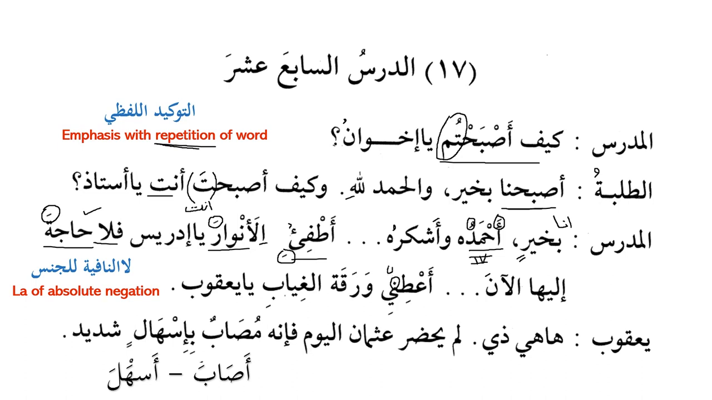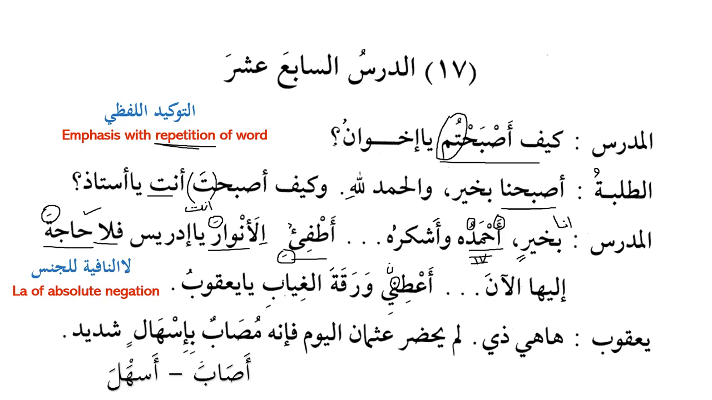So this noon is inserted, so it becomes a'tini, give me, and waraqata, a paper, lil ghayabi, for the absences, ya yaqubu, o yaqub. So give me the register or the paper for absences, or to register the absences, o yaqub. Ghiyab, what kind of noun is this? Ghaba yaghibu ghiyaban. This is masdar.